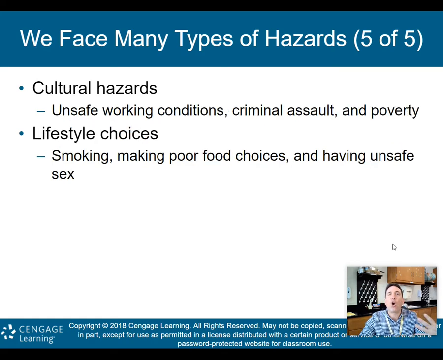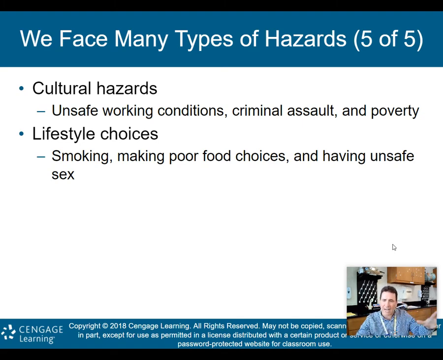Then we have cultural hazards. What are those? That's going to be unsafe working conditions, maybe criminal assault, maybe poverty. Poverty is unfortunately a cultural hazard. And then of course, lifestyle choices: you can bring hazards upon yourself by the choices you make in your life. Smoking, for instance, making poor food choices, having unsafe sex, things like that are lifestyle choices that can add hazards to your life.